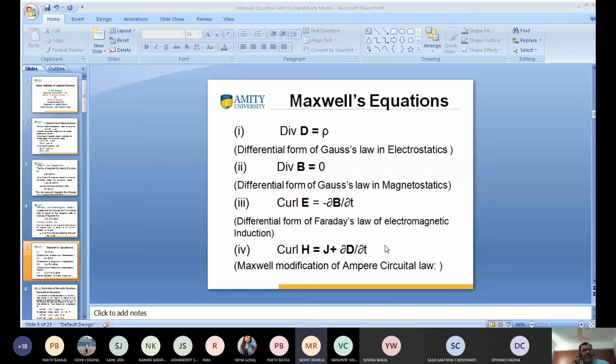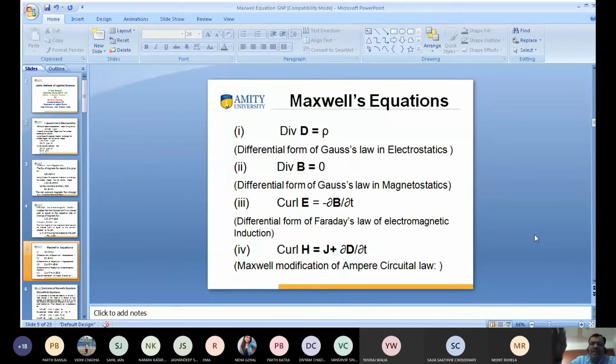Can you tell me what is the fourth equation? Sir, curl H is equal to J plus del D by del t, where J is the current density and D is the electric displacement. Very good. So Maxwell has given four equations. These equations are very important. Kindly remember all four equations, because I use them many times.